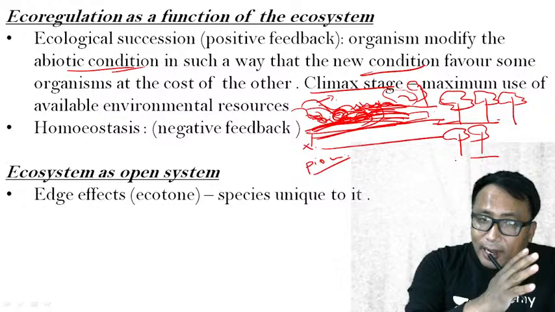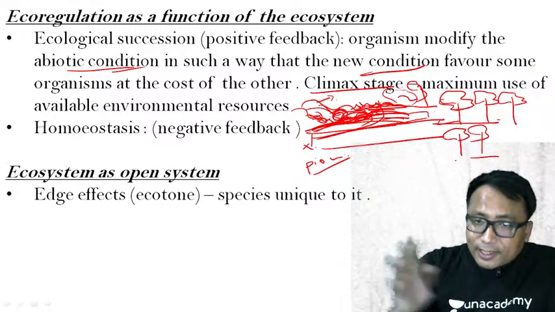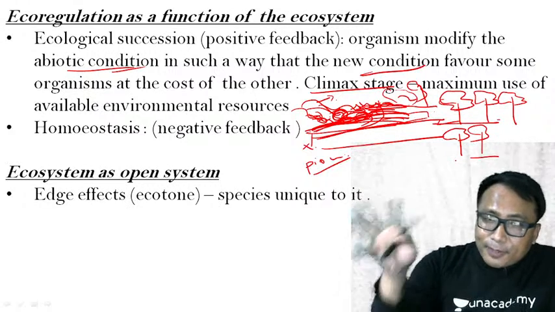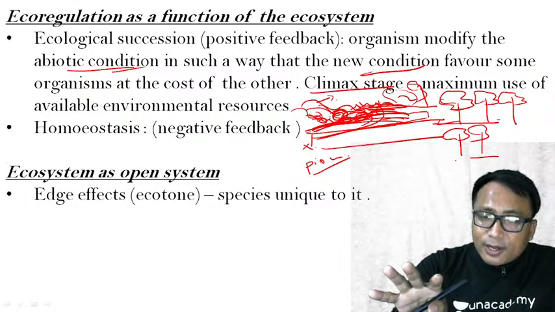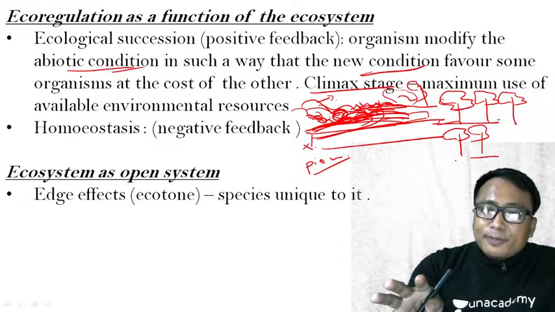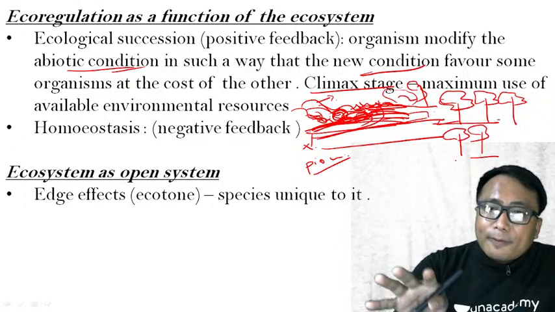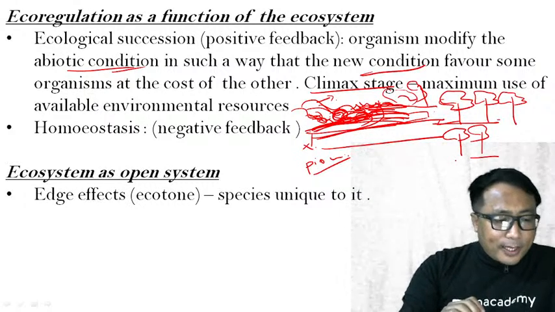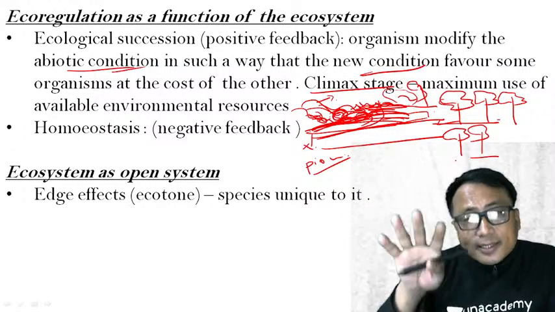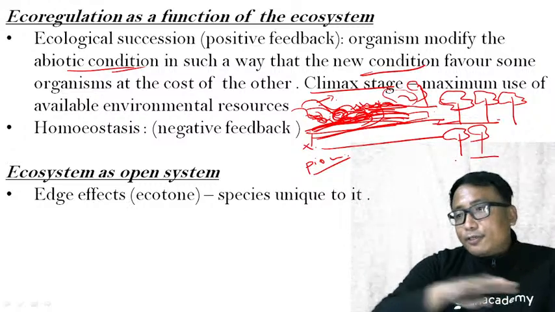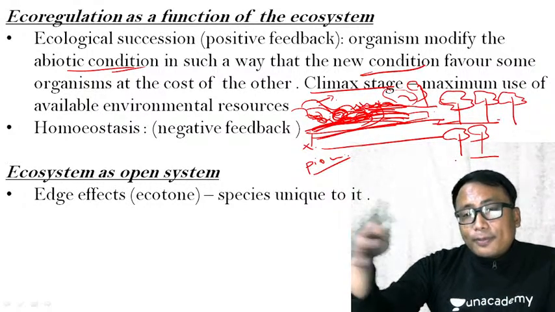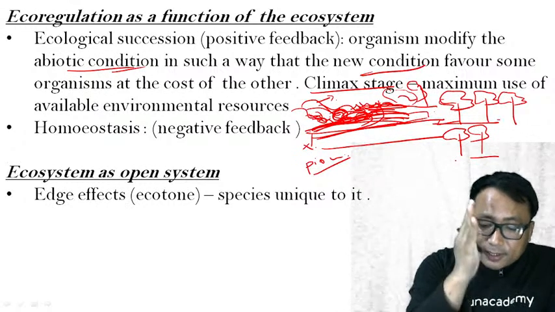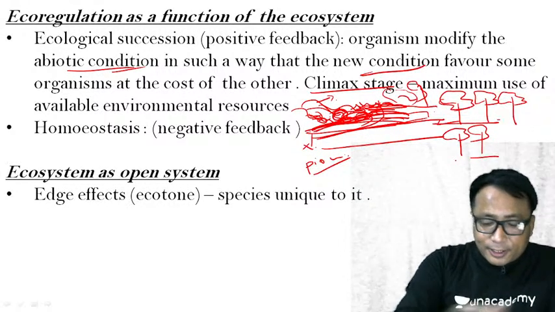Under this concept of ecological succession, such changes of the abiotic component and establishment of certain types of vegetation, or you can say establishment of certain organisms or the biotic component in general, that is a better word to use here, will stabilize after some time. It is not like it will continue to evolve newer environment or newer organisms infinitely. It will stabilize at one particular stage.